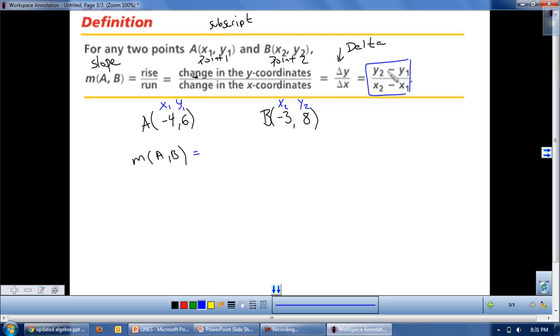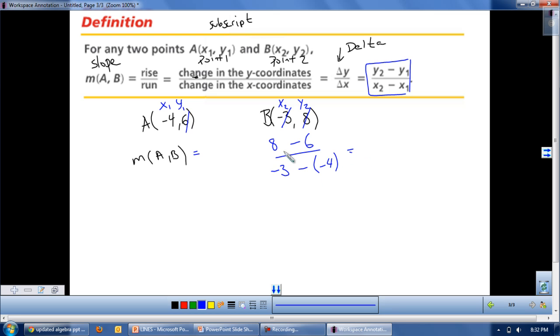We're going to take y2, which is 8. I'm going to cross that out. Minus, always have a subtraction, y1. y1 is 6. Over. Very good. Here, x2, which is negative 3. Minus, cross this out, x1, which is negative 4.